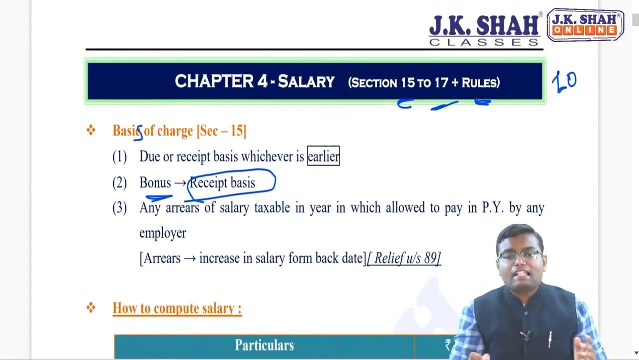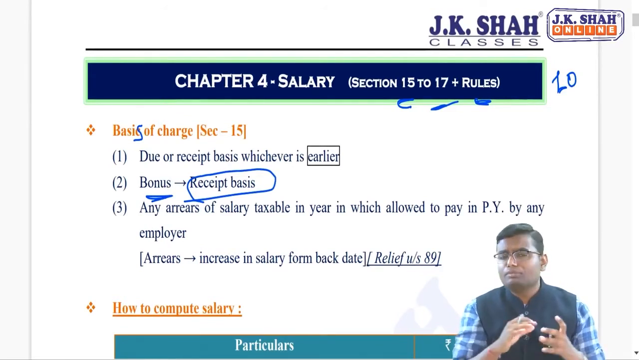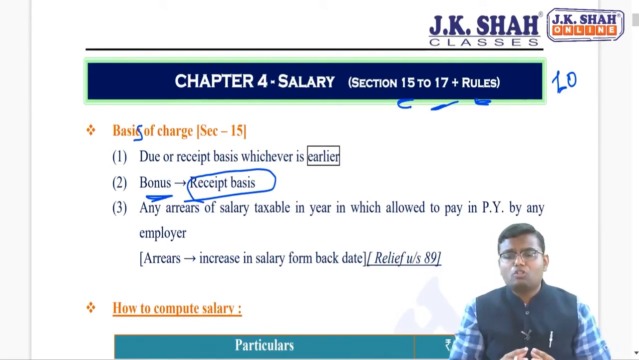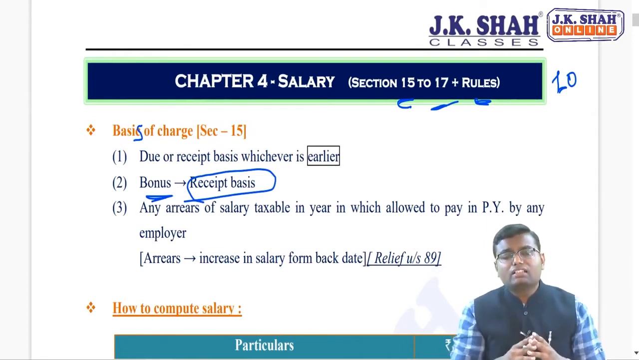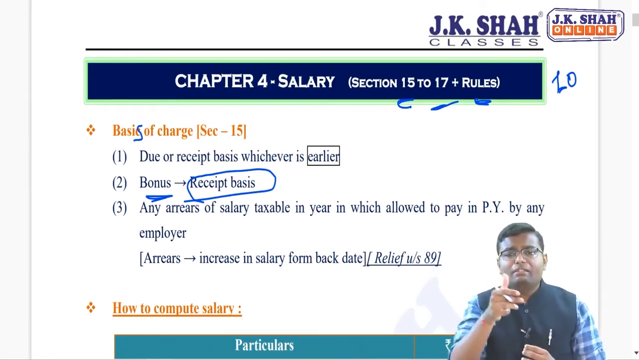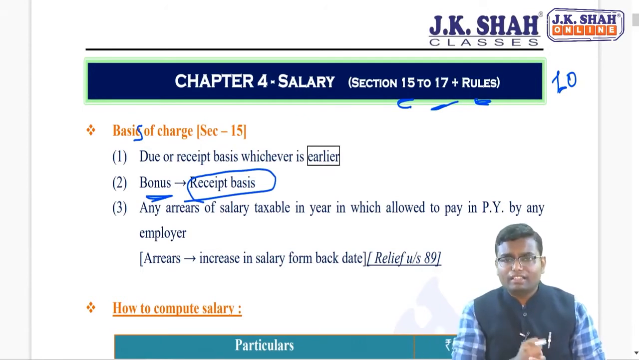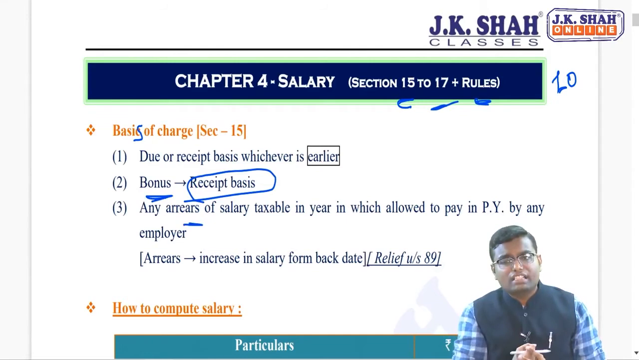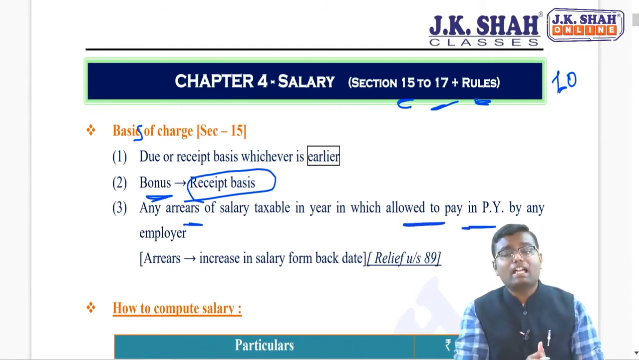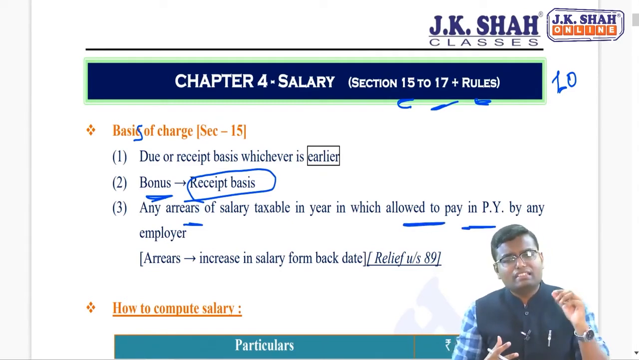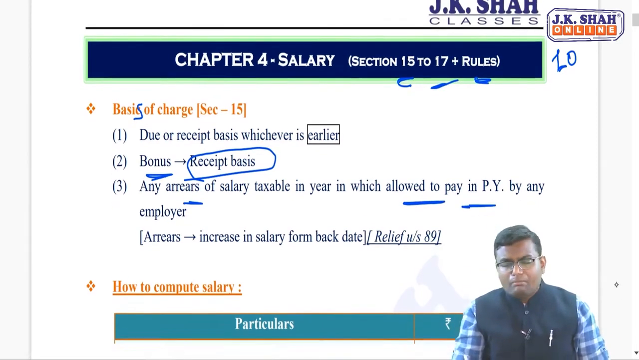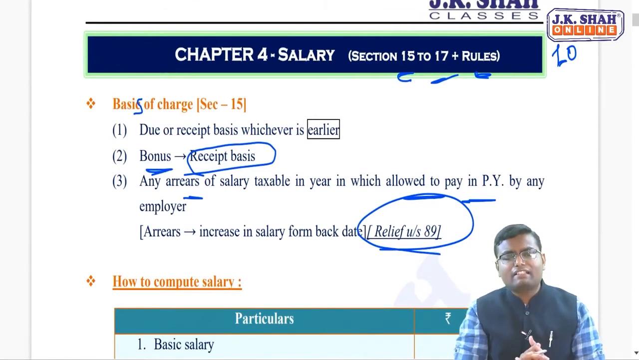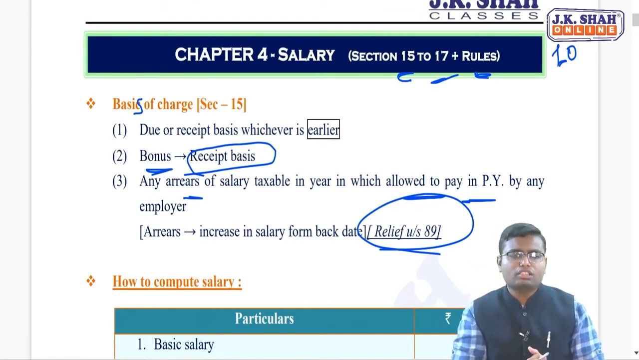Then arrears of salary. I have asked for some more salary from my employer in past years. My employer has denied. There was some dispute going on. Finally, the dispute is settled and he agrees to pay me that increment with retrospective effect. It is called arrears of salary. This arrears of salary is taxable in the year in which it is allowed to pay by the employer. In the year in which the dispute is resolved and my employer has agreed to pay, in that year it will be taxable. But with regards to this, there is relief under section 89 that we'll learn in future.